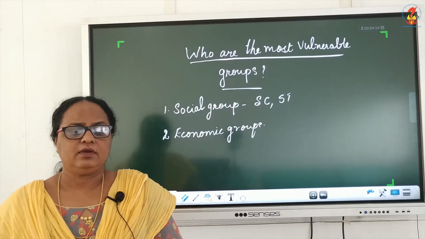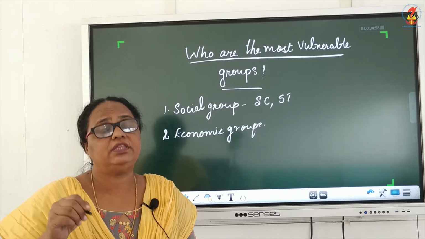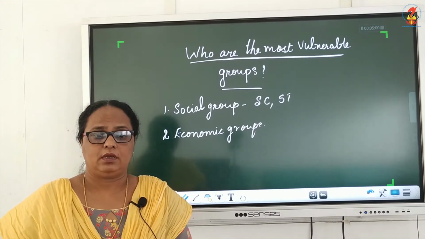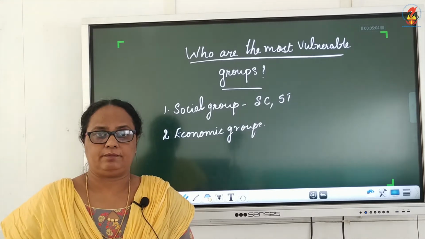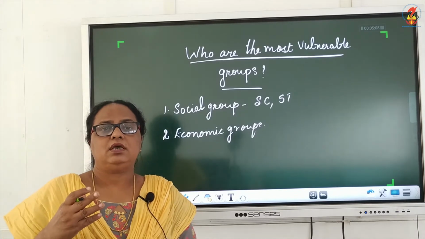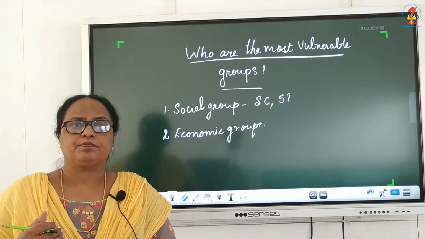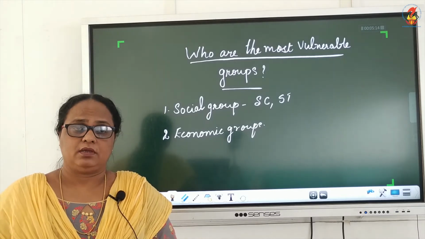Then we have inequality. There is inequality of income within the family. How can there be inequality within the family? Suppose a parent is having 2 or 3 kids, their income also varies.